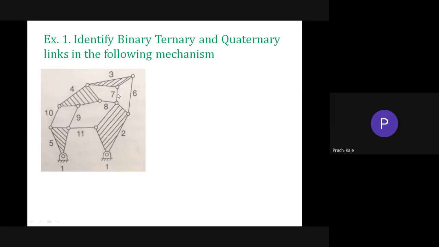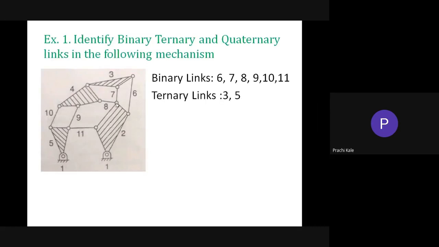Link number 7 is also a binary link. Link number 8 is also binary. 9 is binary, 10 is binary and 11 is binary. So the binary links are 6, 7, 8, 9, 10, 11. The ternary links are link numbers 3 and 5. The quaternary links are link numbers 2 and 4.